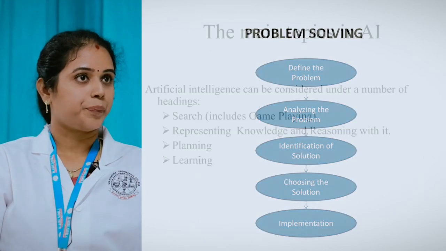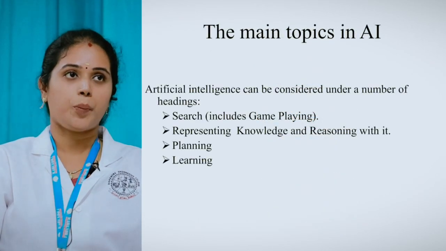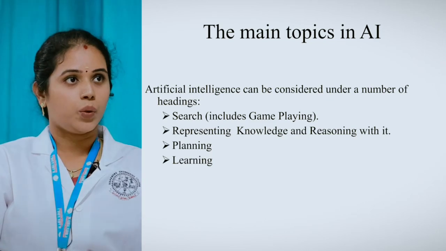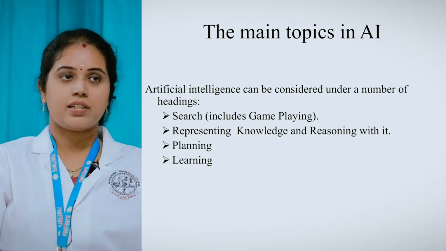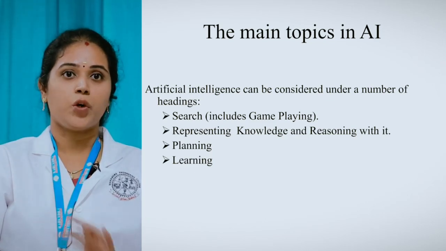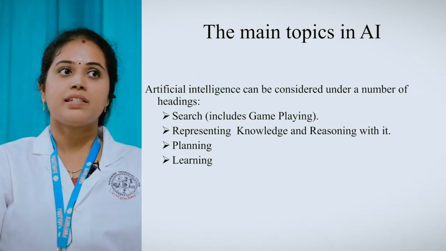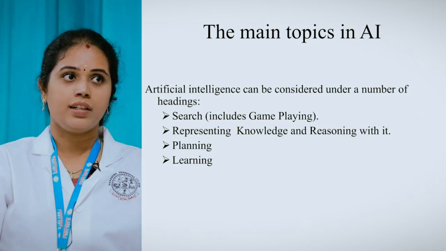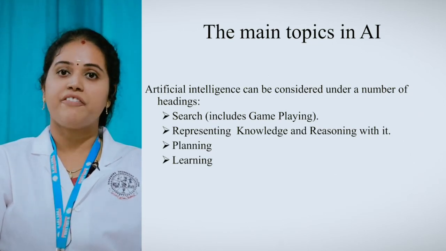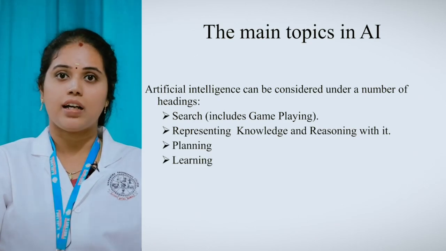The next one is, these are all the main topics that I have covered in AI. Artificial intelligence is composed of 4 main topics. One is search, next is representing knowledge and reasoning with it, the next one is planning, and then learning. So these are the 4 major categories involved in artificial intelligence.